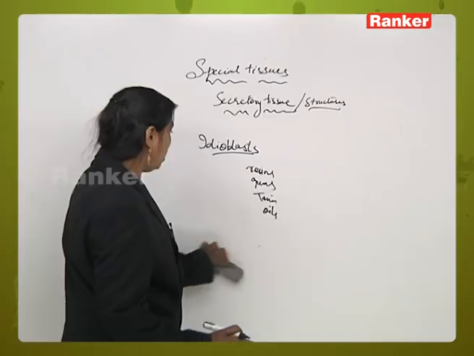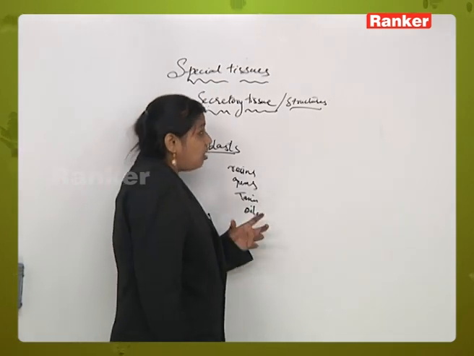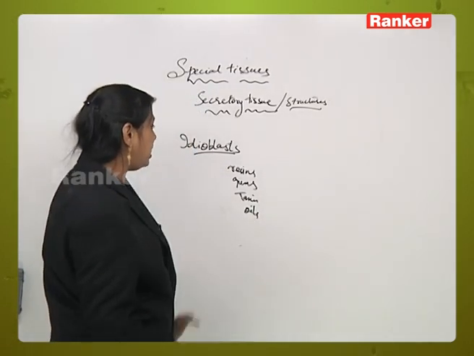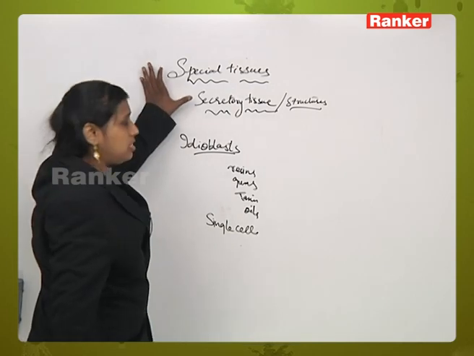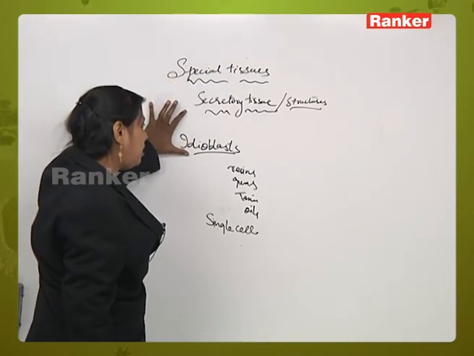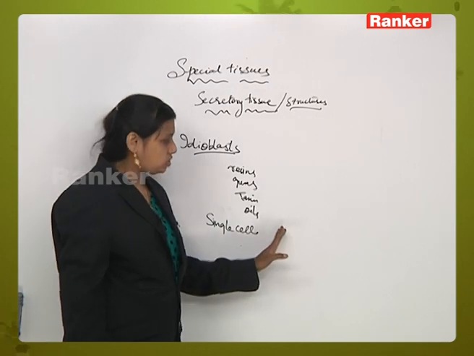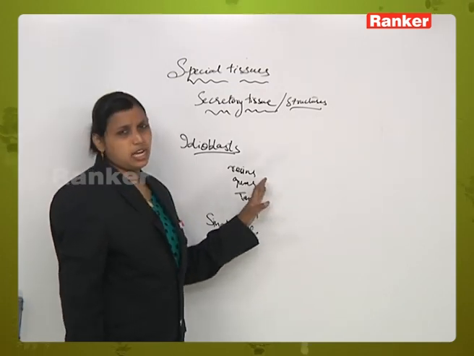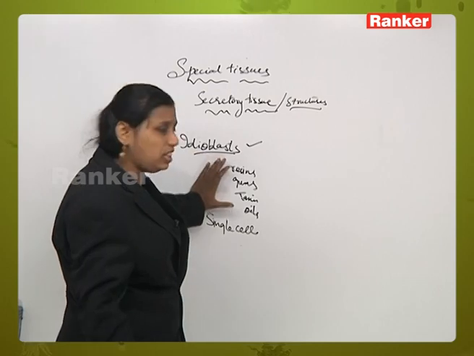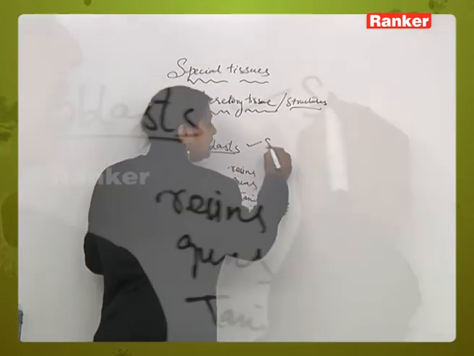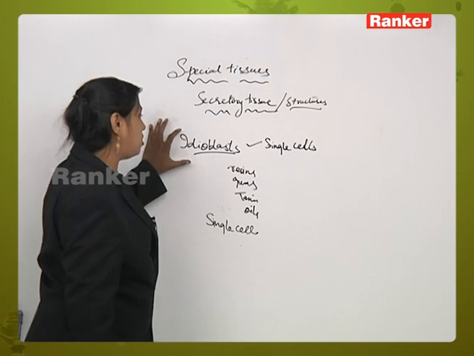If this type of parenchyma cell is occurring as a single cell, in a single row, and is very thin, then it is called an idioblast.